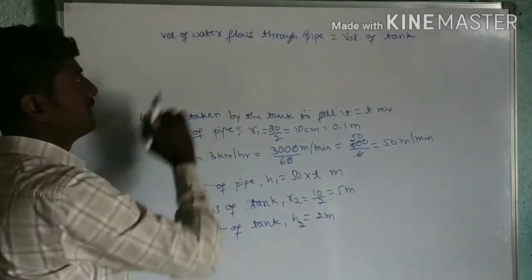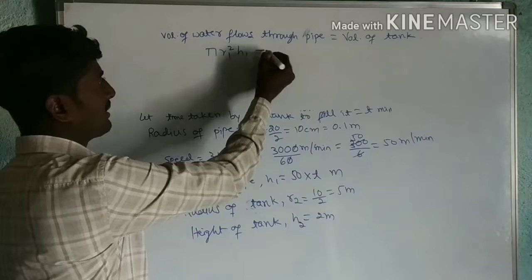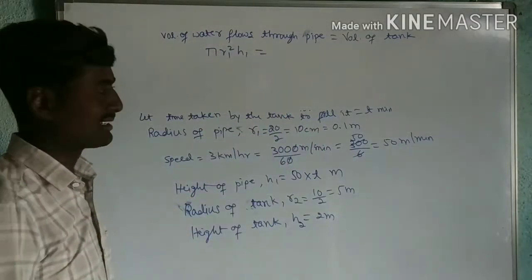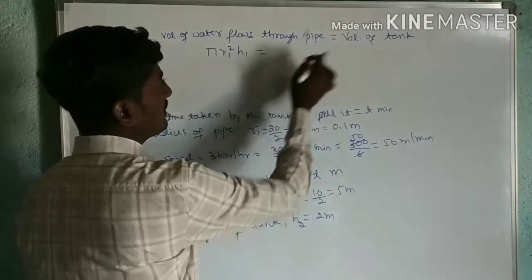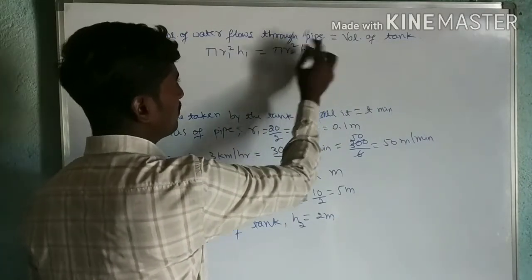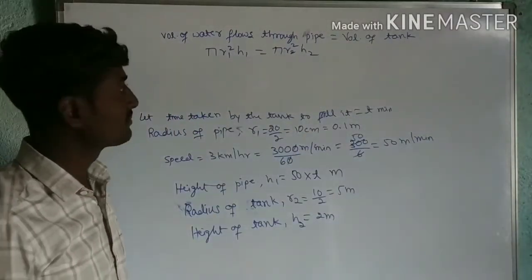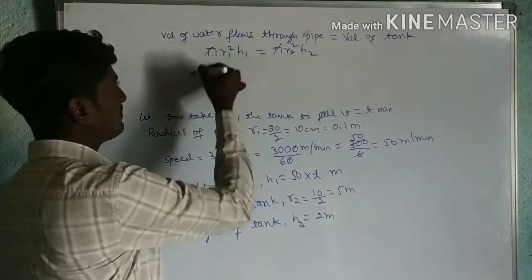Now this is pi R1 square H1 according to the taken conditions. Next, this is pi R2 square H2. Both are cylinders only. The pipe is also a cylinder, the tank is also a cylinder. Now pi gets cancelled.